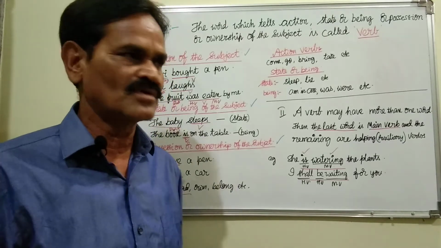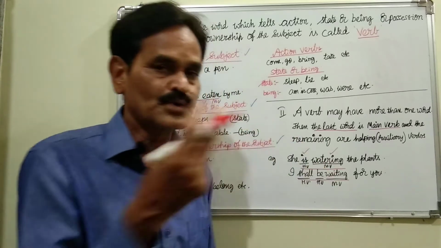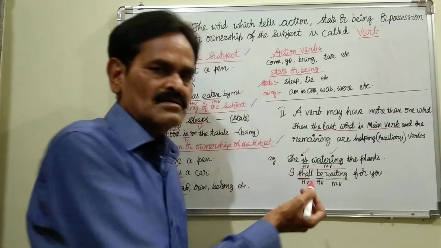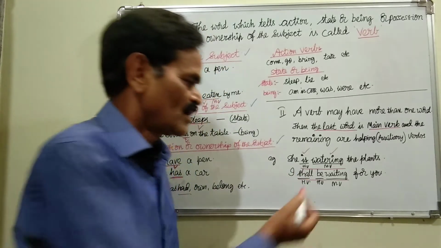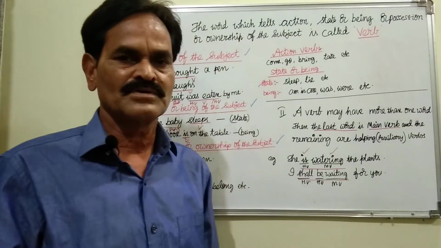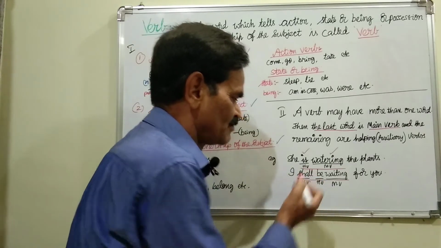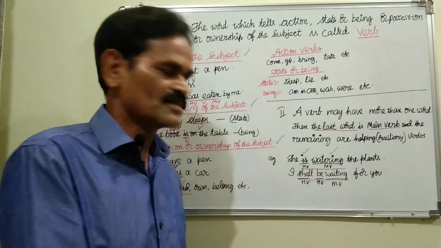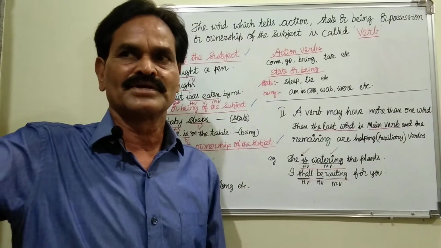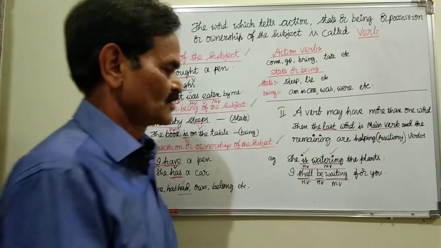In this, what is the main verb? It is "waiting." What are the helping verbs? Two are there. One is "shall," another is "be." "Shall" denotes the future tense, and "be" helps the ing form to form a continuous tense. That's why it is future continuous tense. But what are the helping verbs? "Shall" and "be." Don't say "shall be" as one. "Shall" is one helping verb, "be" is one helping verb, and "waiting" is the main verb.